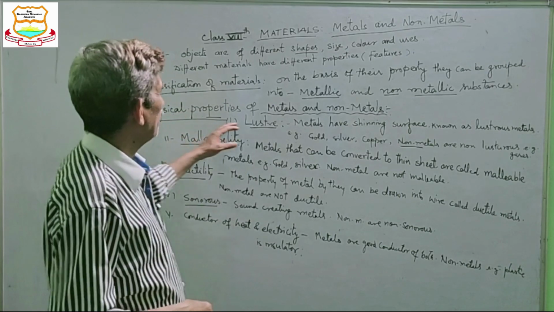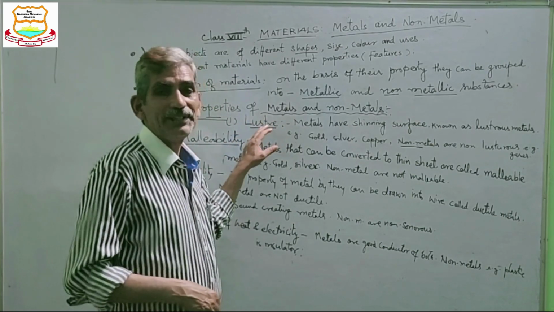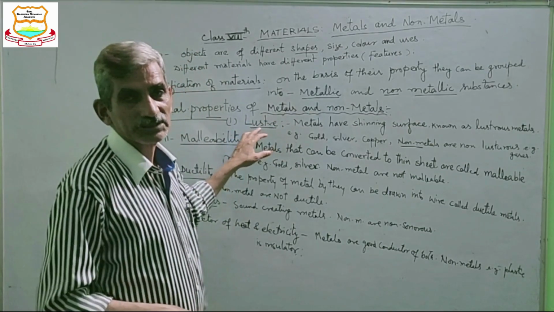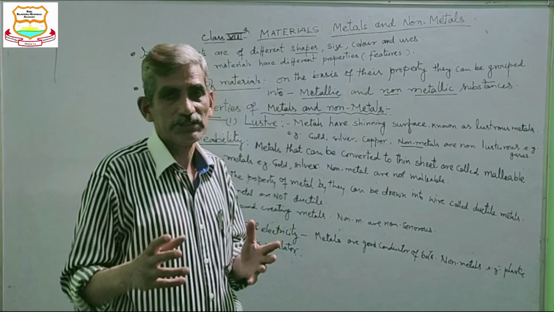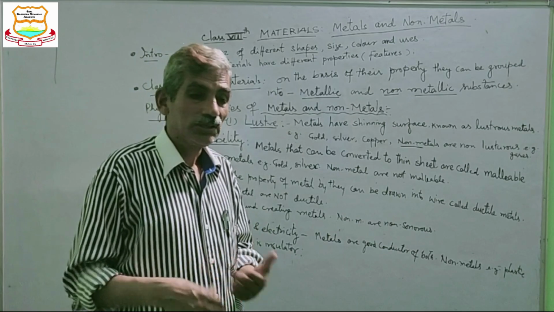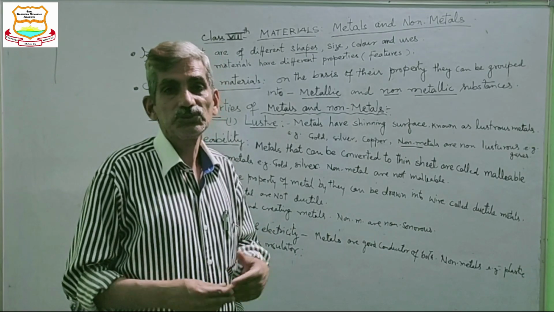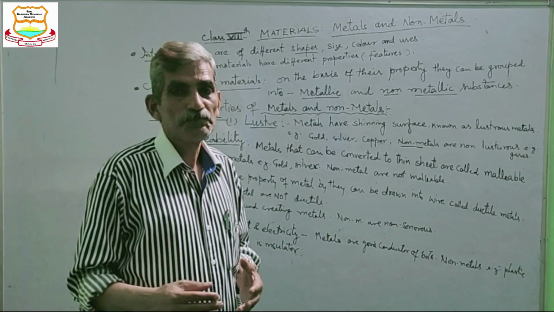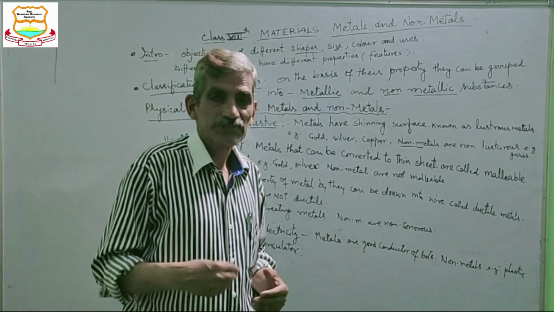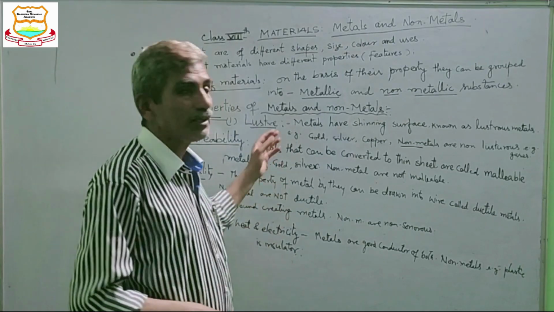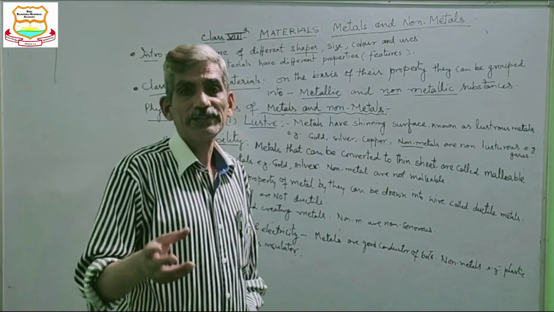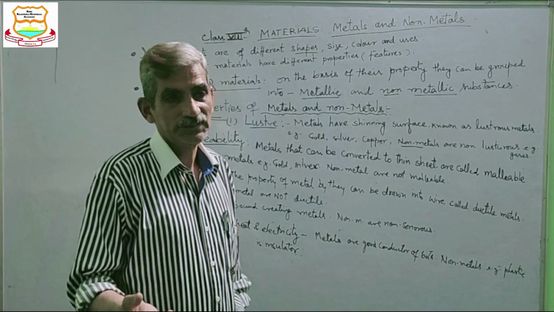See, first of all, metals are lustrous. Luster means their surface is shining. So those materials whose surface is shining, such materials or metals are known as lustrous, and non-metals are non-lustrous.